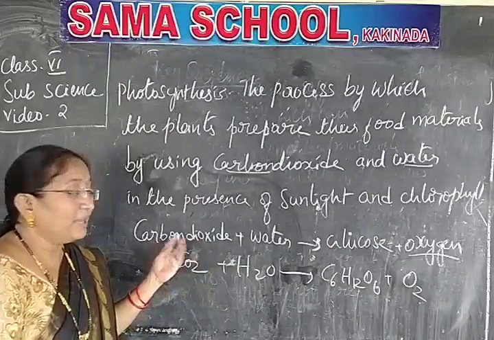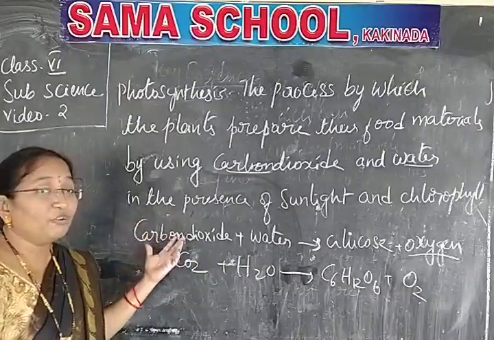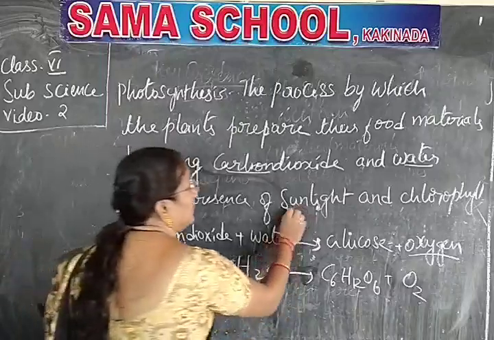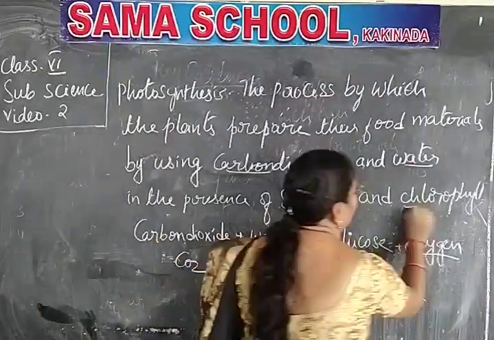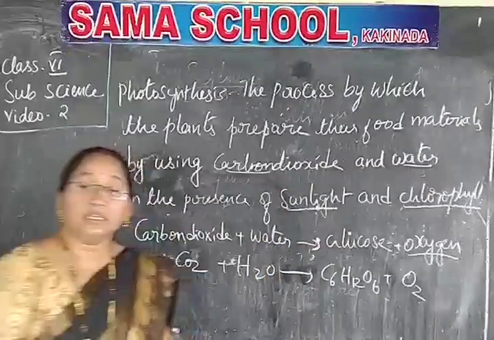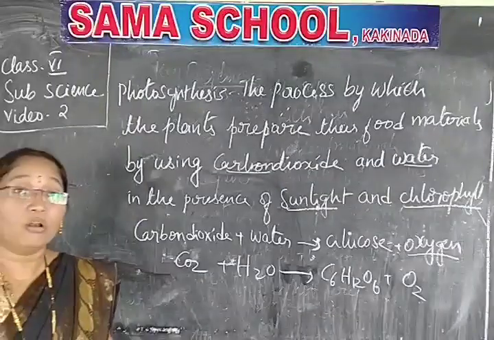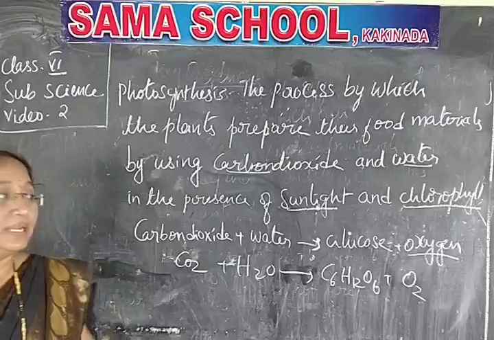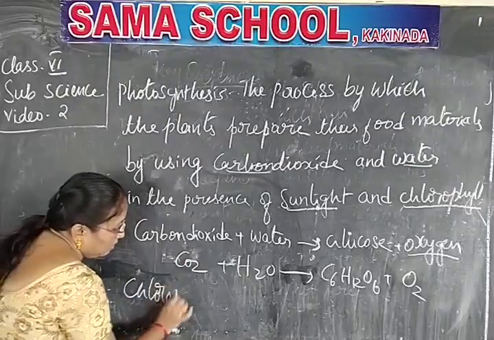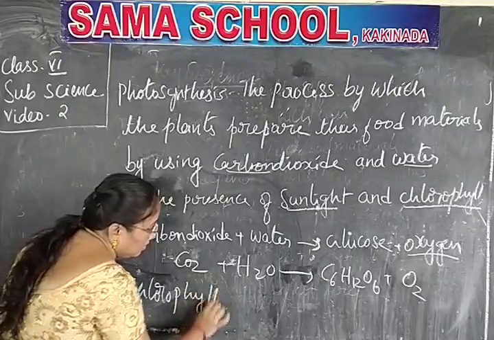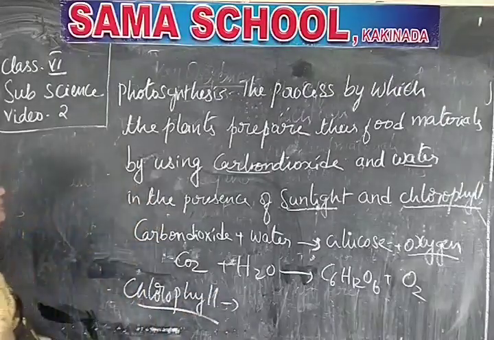Okay. So the plants prepare the food materials in the sunlight with the help of chlorophyll. So what is this chlorophyll? Everybody knows that chlorophyll is the green color pigment. What is chlorophyll? Come on, write down. Chlorophyll is another definition.